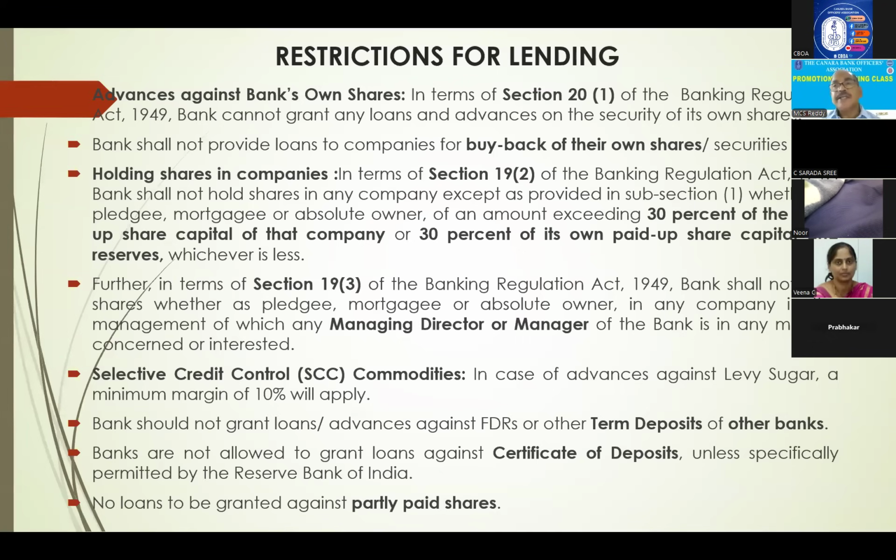What happens is, earlier I told you in capital market maximum 40% is the exposure ceiling. Out of that, 20% maximum we can invest directly in shares. So your investment in shares of that company, or your finance against shares of that company, all put together should not exceed 30% of that company's capital or 30% of our capital and reserves. This is Section 19(2) of BR Act. Several times this question appeared.